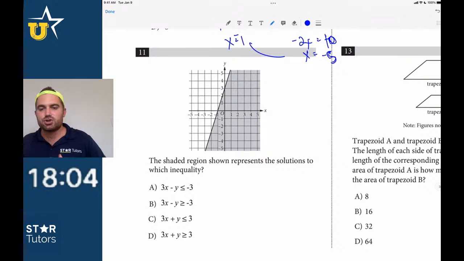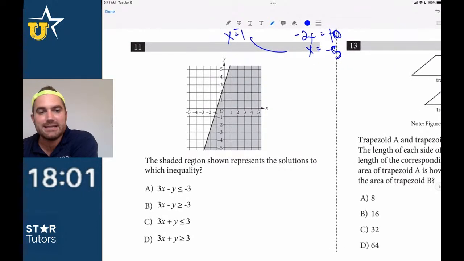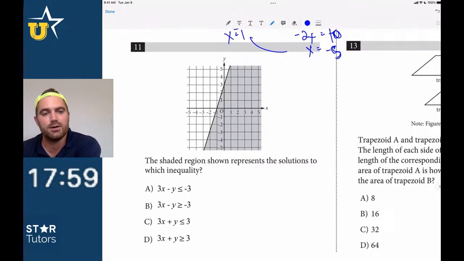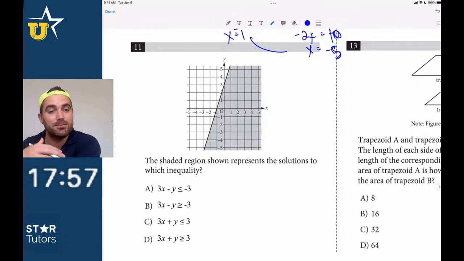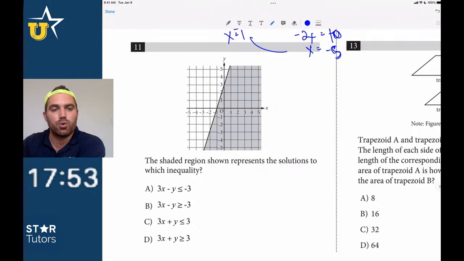Number 11 is an extremely straightforward question. If you know how to do number 11, it's going to be easier probably than question number 1. Even so, 11 is a difficult question only because the concept is difficult. But if you look at number 11 and you say, "Hey, I know what I'm supposed to do here,"